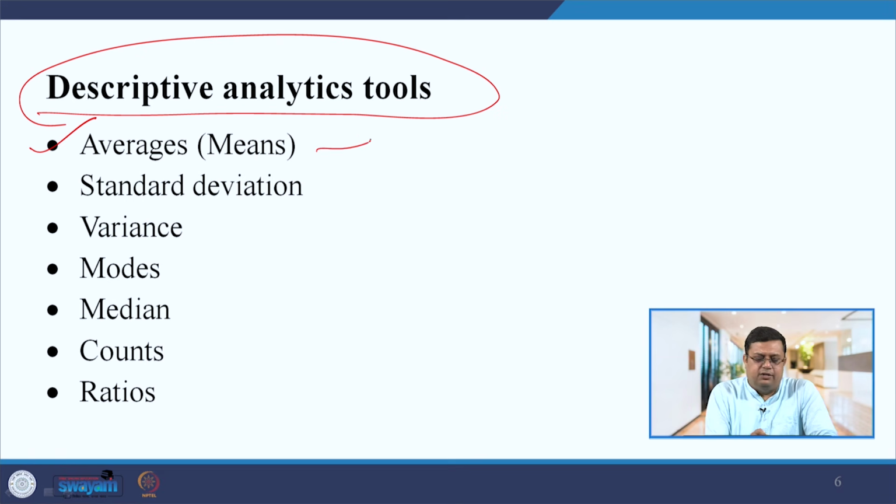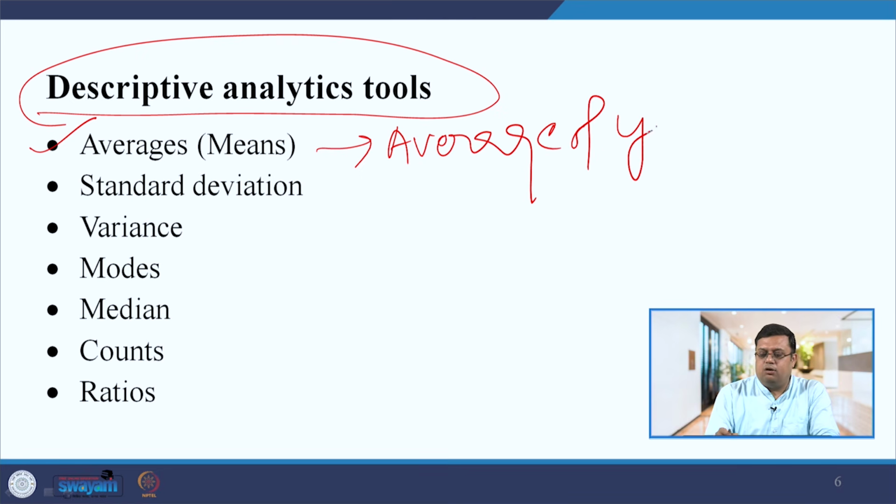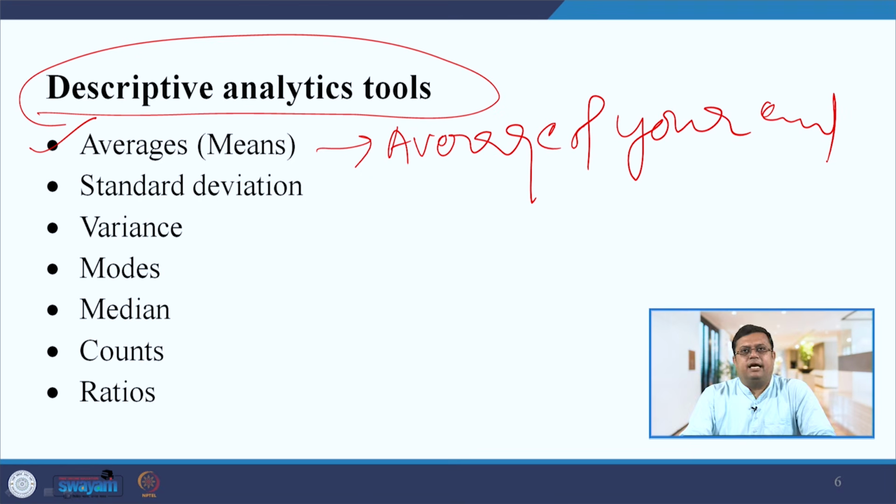If you want to know how young your department is, a simple thing you can do is calculate the average age of your department employees. That will tell you how young your department is, right?